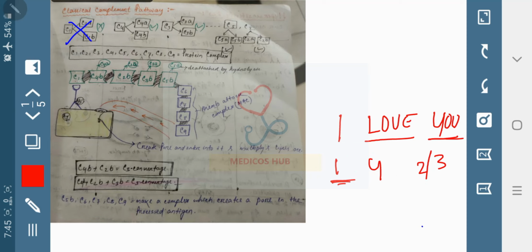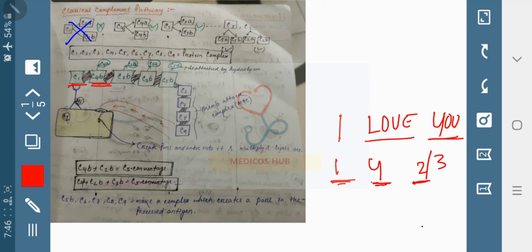Then 4 is there, so C4B is coming. Then 2, C2B is coming. Then 3, C3B is coming.